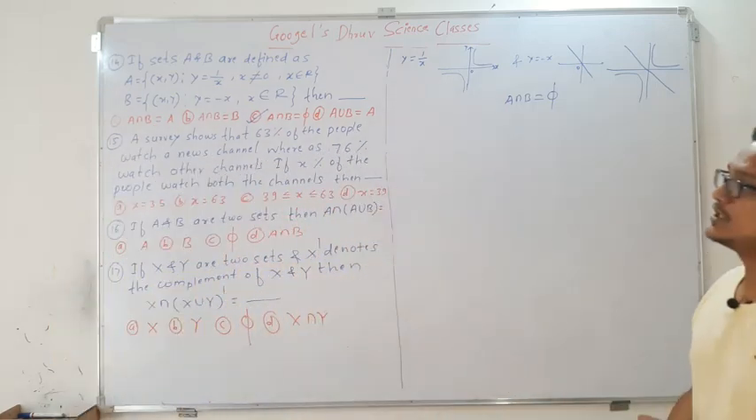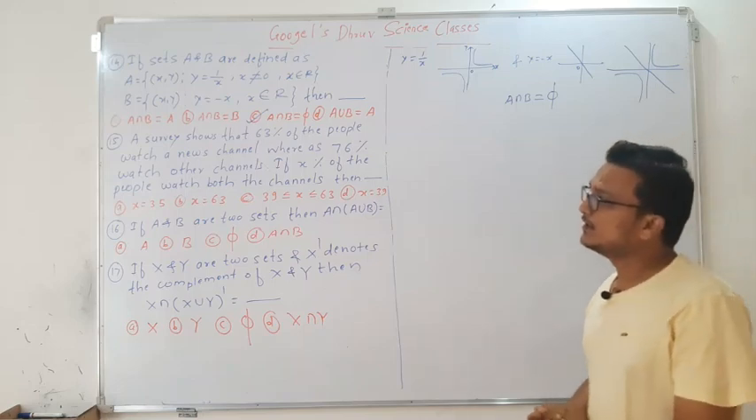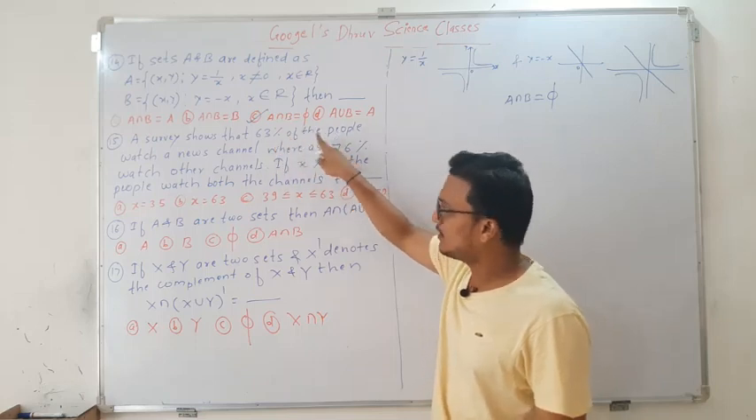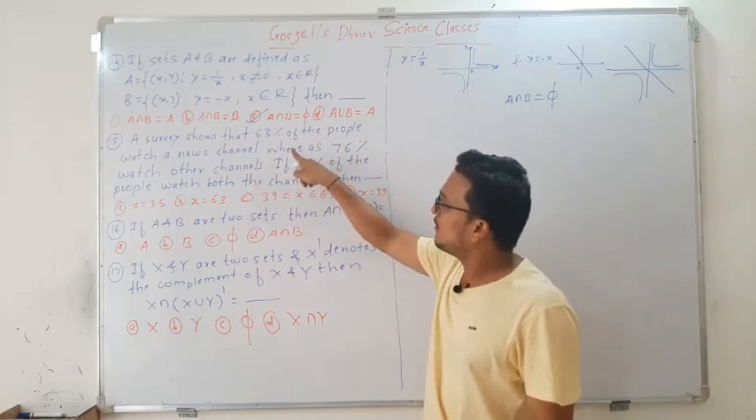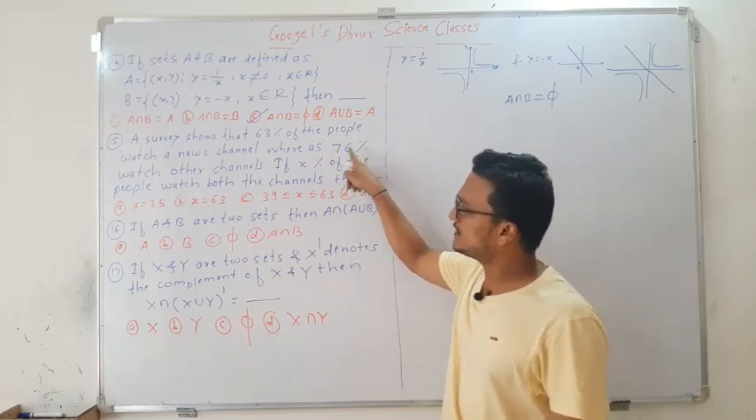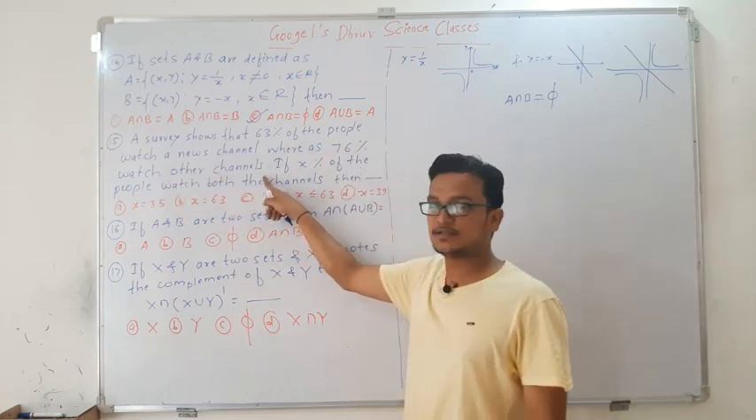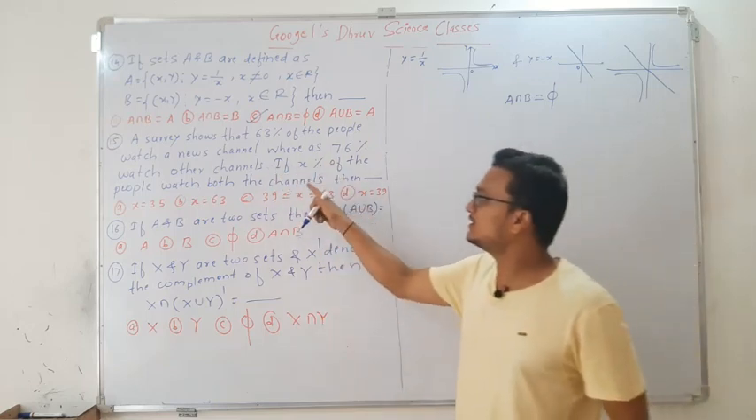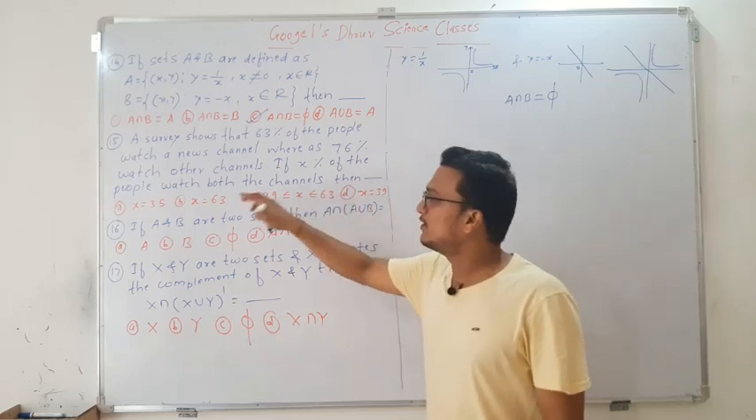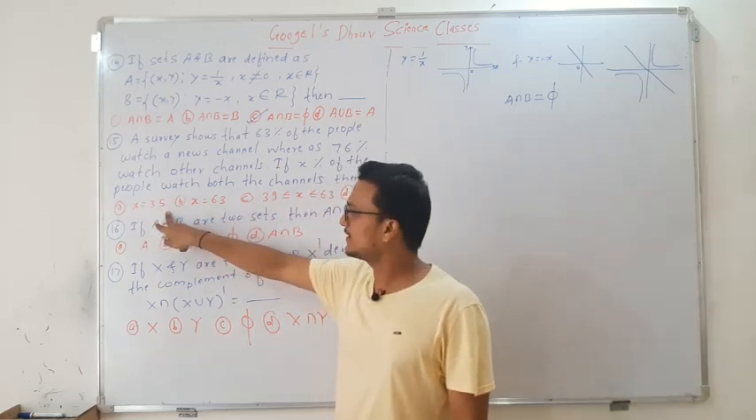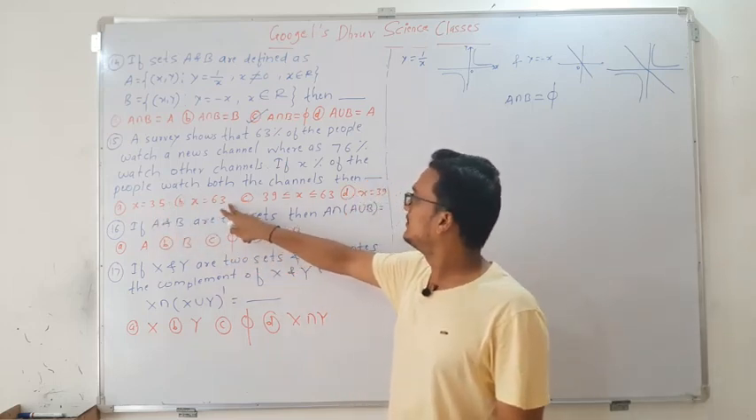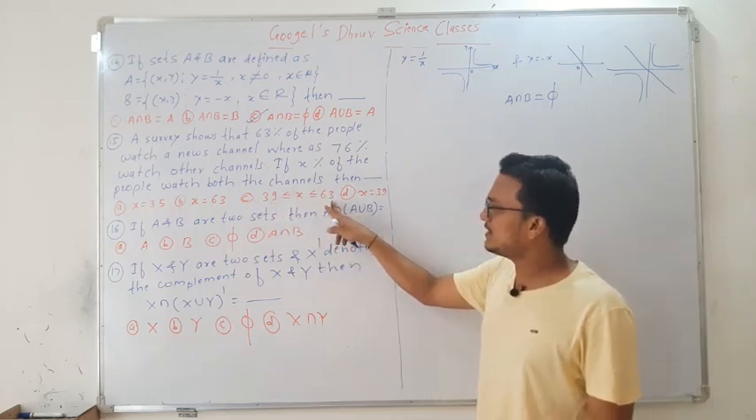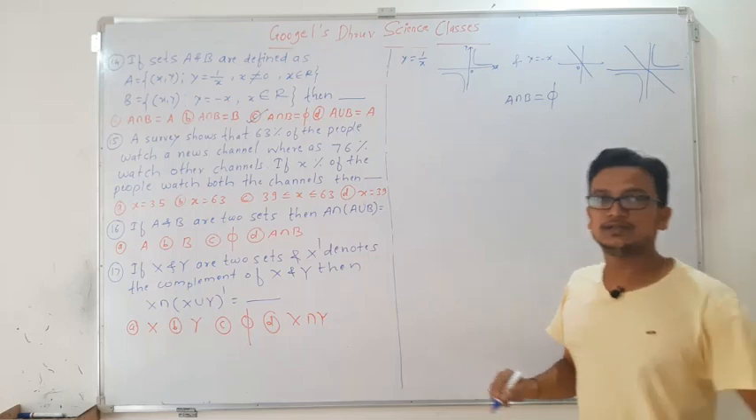Okay, next question number 15. A survey shows that 63% of the people watch a news channel, whereas 76% watch the other channels. If X% of the people watch both the channels, then, okay, options are: X is equals to 35, X is equals to 63, X lies between, that is X is greater than equals to 39 and less than equals to 63, and D, X is equals to 39.